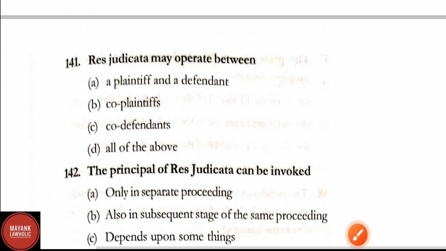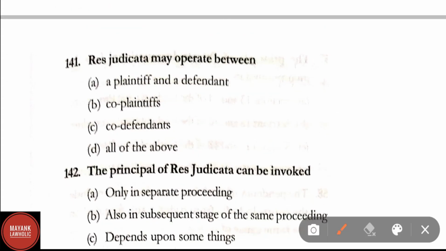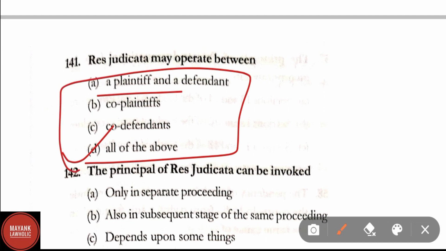Question number 141. Res judicata would operate between a plaintiff and a defendant, co-plaintiff, co-defendant, all of the above. Correct answer here is option D, that is all of the above. Res judicata may operate between plaintiff and defendant, co-plaintiff, co-defendants.